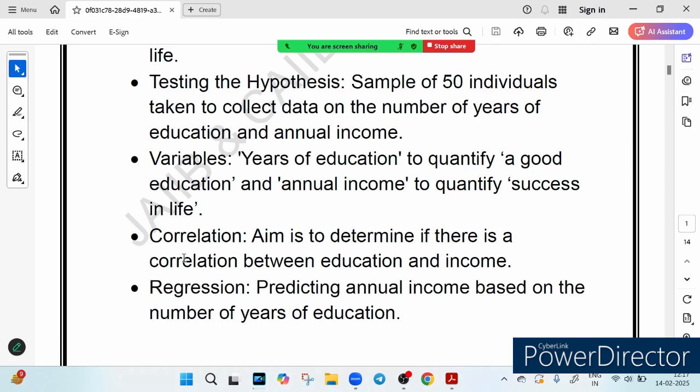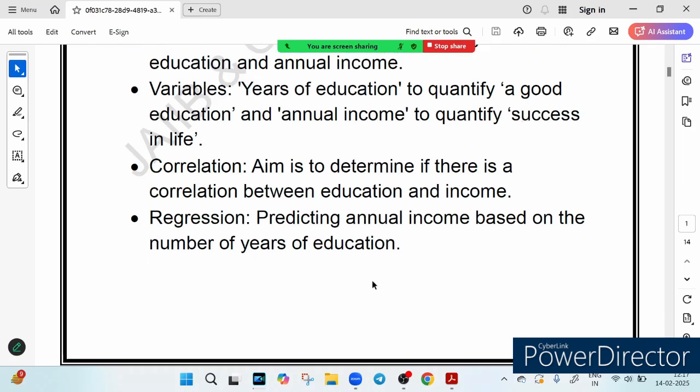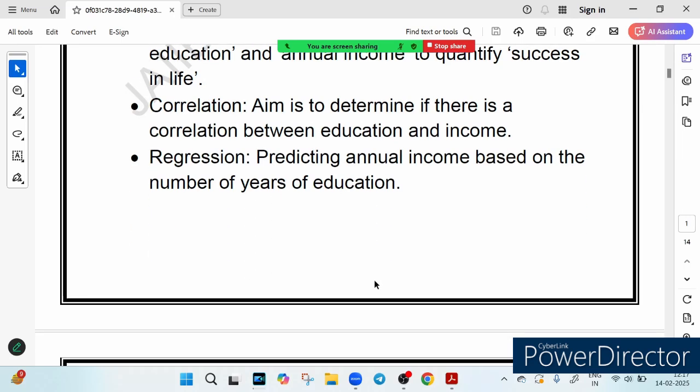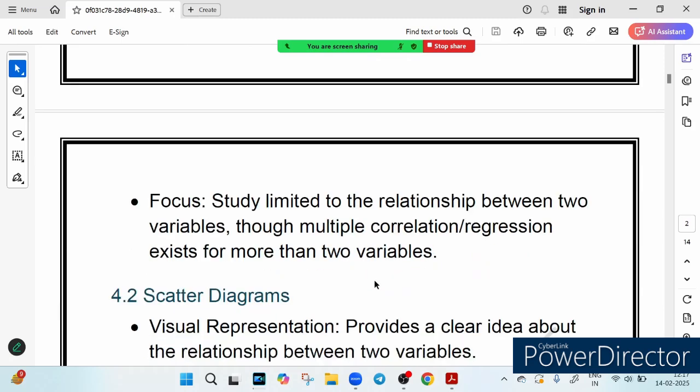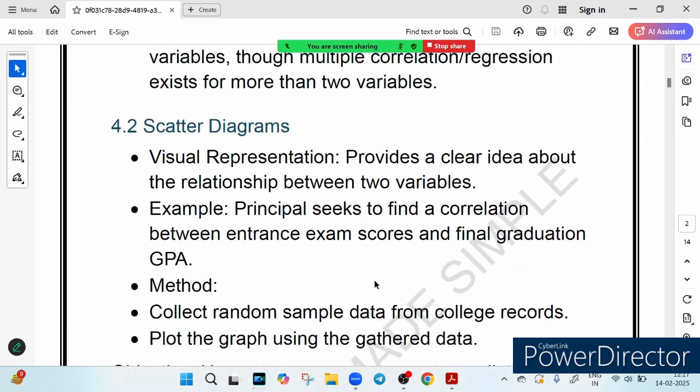So I hope this is clear that correlation aims to determine if there is a relationship between education and income, and regression means we predict annual income based on the number of years of education. So that is what correlation and regression is all about, right? That is our focus here. Now let's shift our focus to the next topic, that is the scatter diagram.